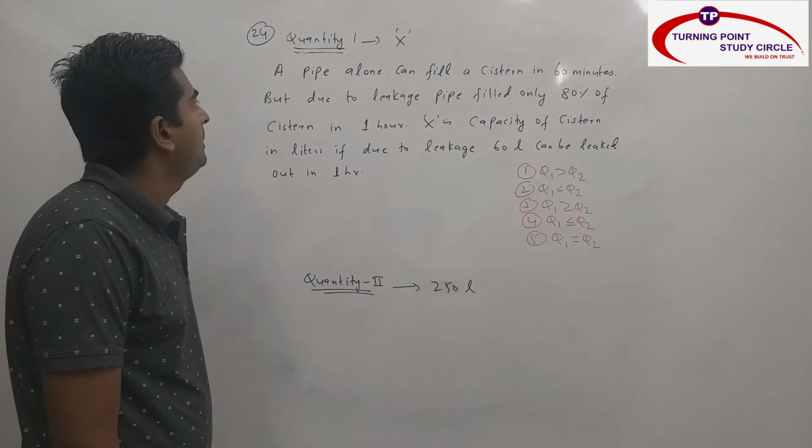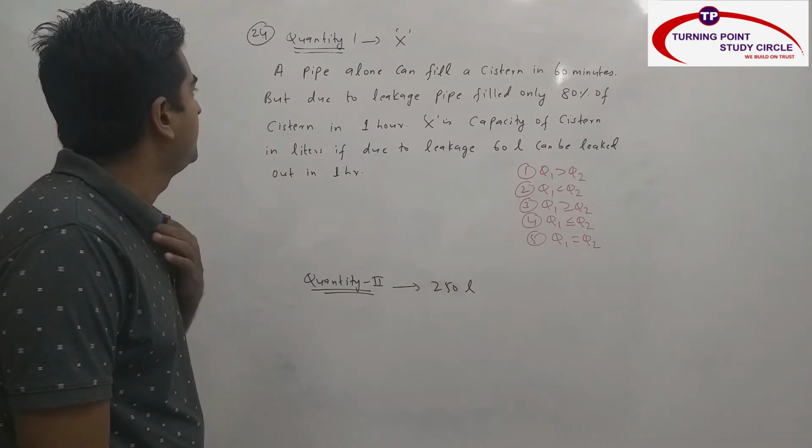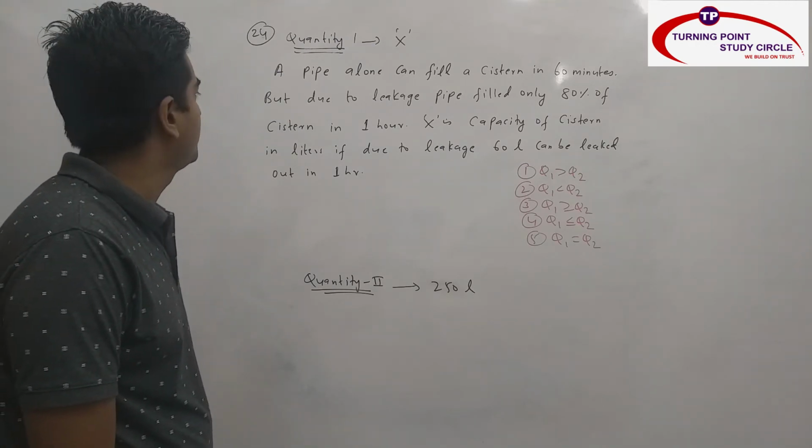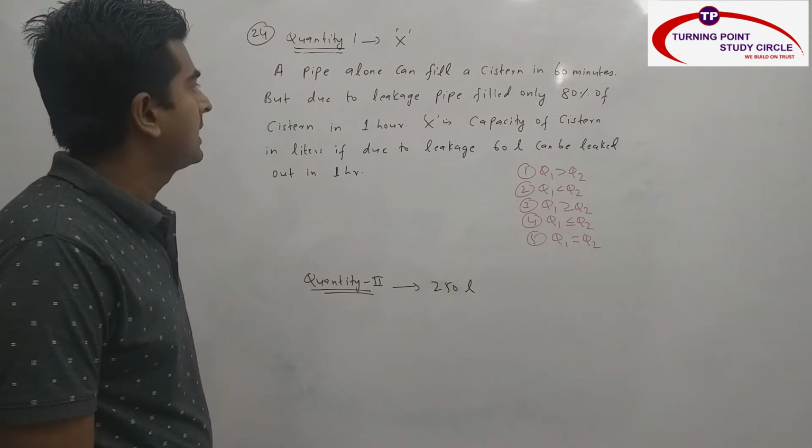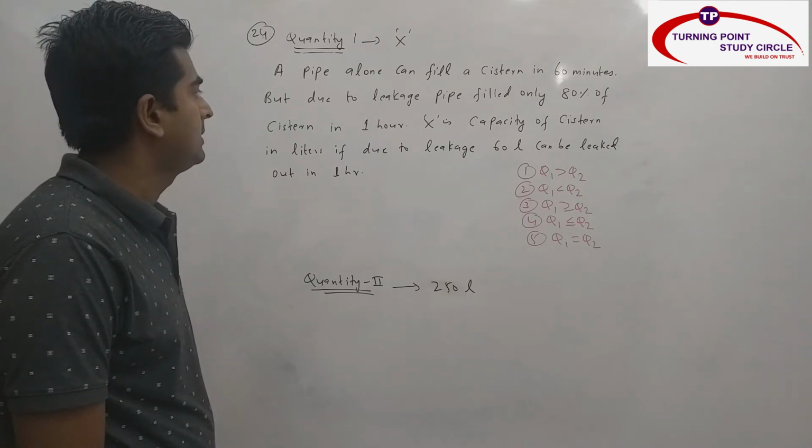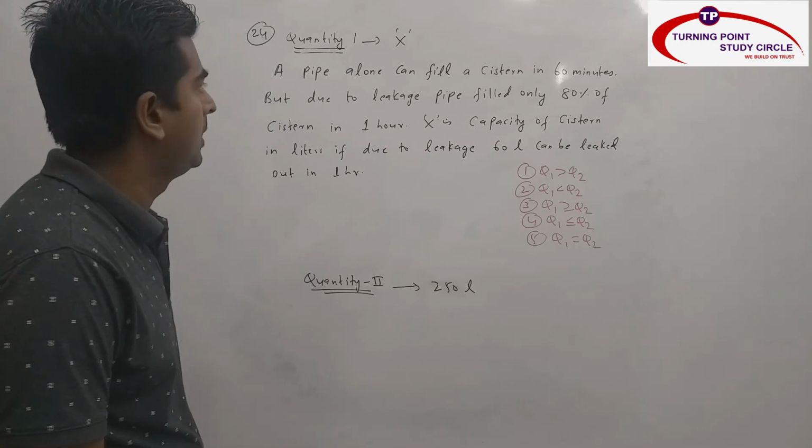Quantity 1. A pipe alone can fill a cistern in 60 minutes, but due to leakage, the pipe filled only 80% of the cistern in 1 hour. X is the capacity of the cistern in liters. If due to leakage, 60 liters can be leaked out in 1 hour.